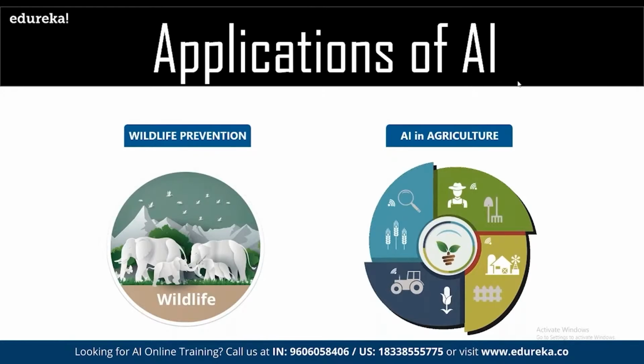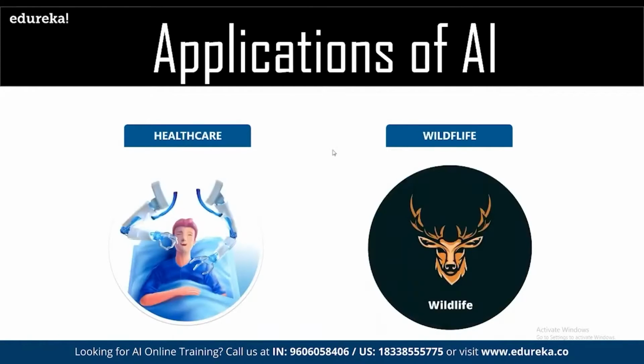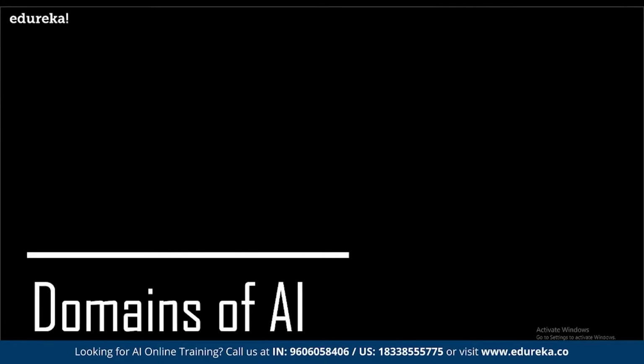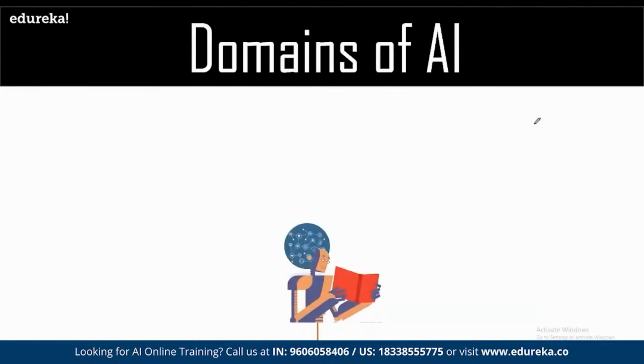Now we have the same way here. It has multiple use cases in surgeries. Here we'll be having multiple use cases for surgery, for wildlife preservation, and so on. We'll be learning how they are being implemented, what are the available solutions, and how to implement those step by step. And in terms of domains of AI, we have different domains available.